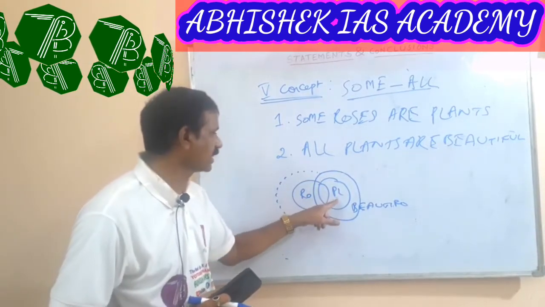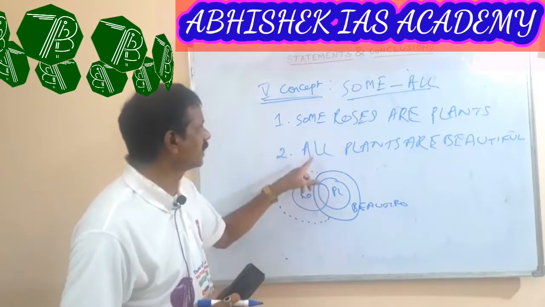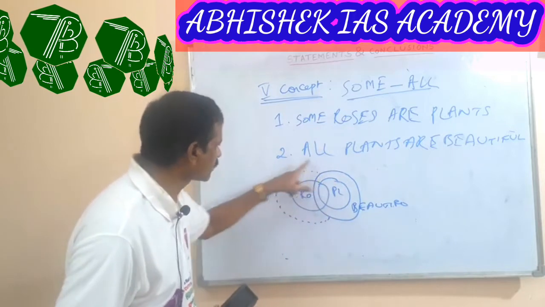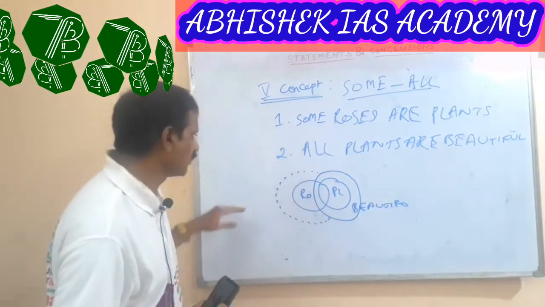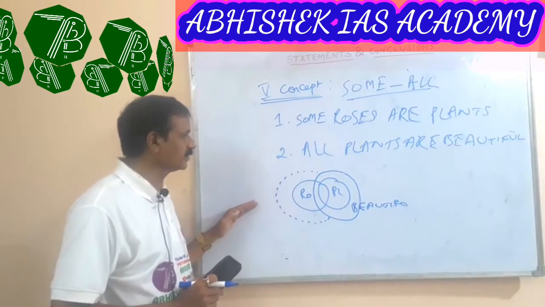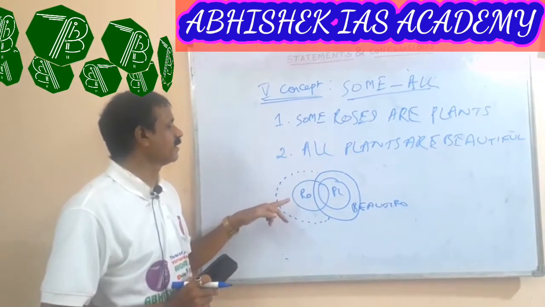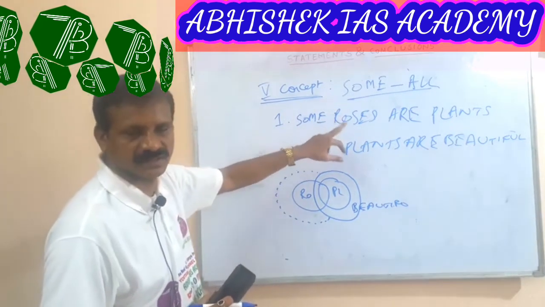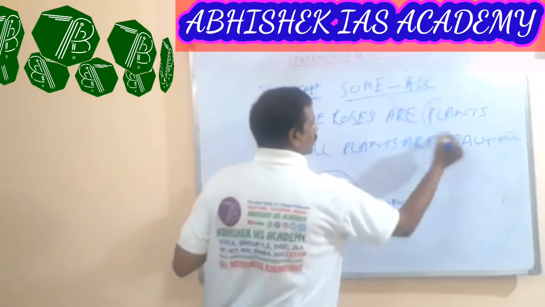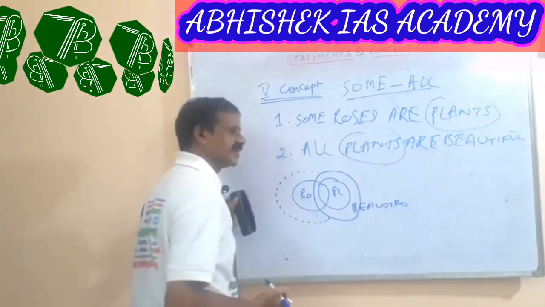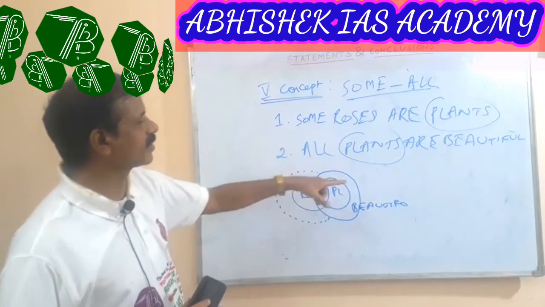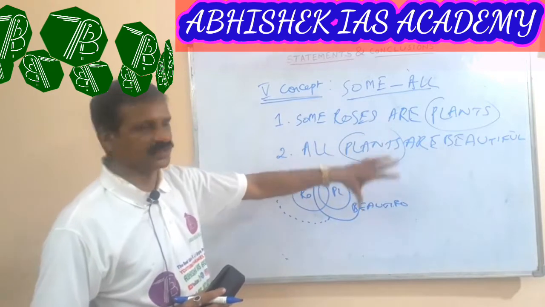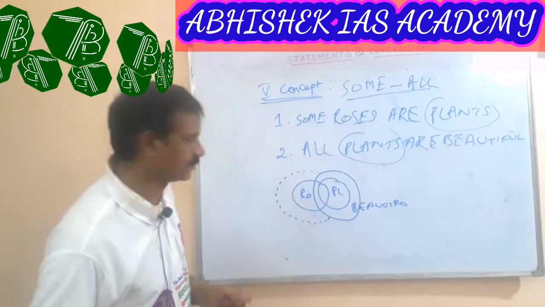Now we arrive at the conclusion through the information from this Venn diagram, and from these two statements, plant is the common portion. When we go through the framing of the conclusion portion, we do not take the plant word in that conclusion portion.